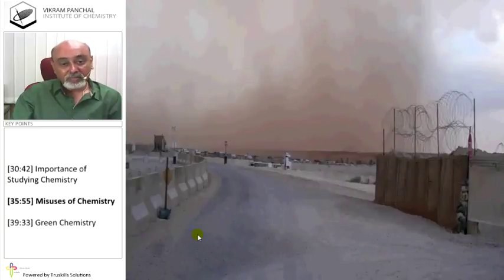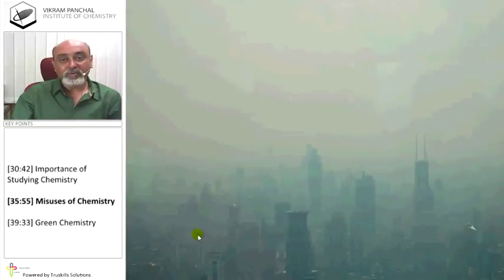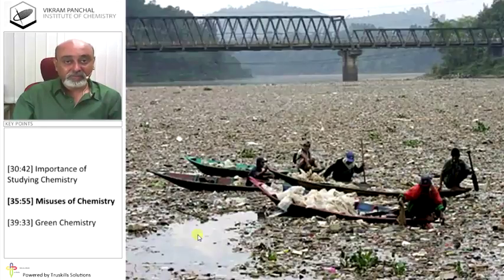This is one kind of pollution which is produced by chemicals. See the effect of pollution. Plastic, okay, it is one kind of polluting material. Once we use it and throw it, it's very difficult to destroy plastic. And that is why use less plastic.